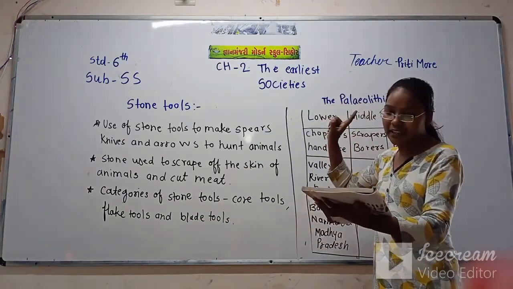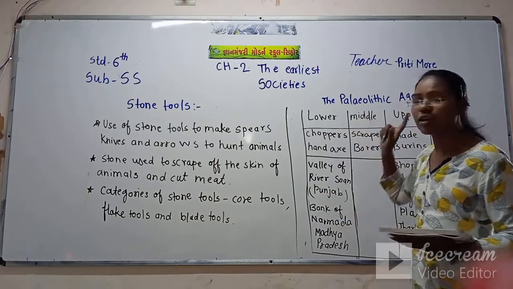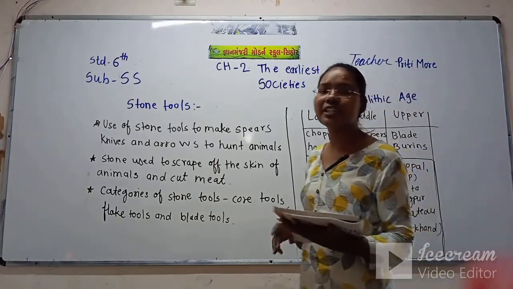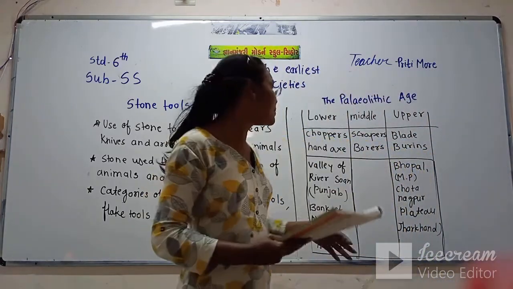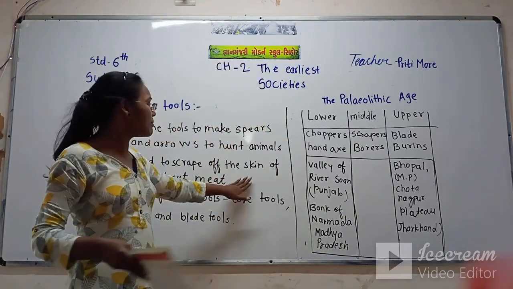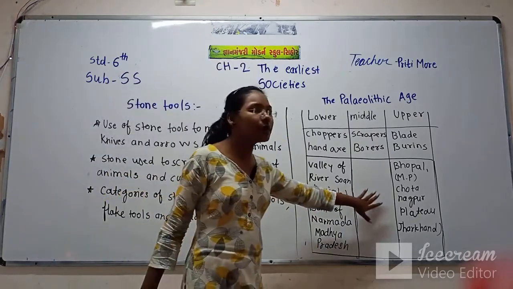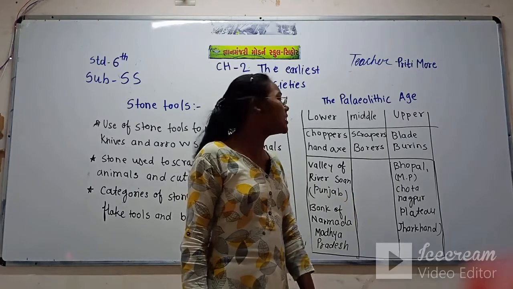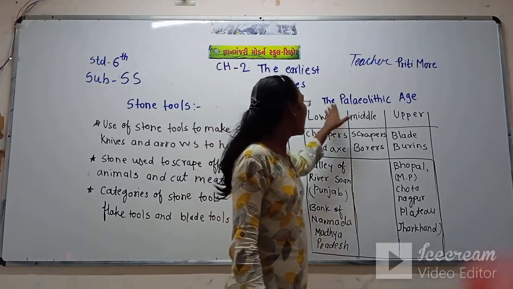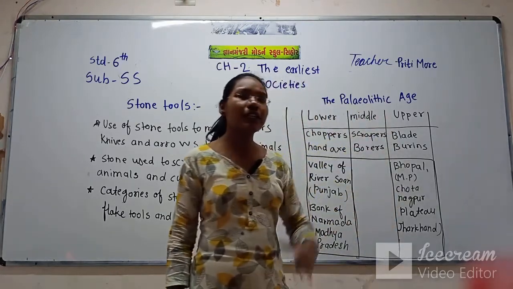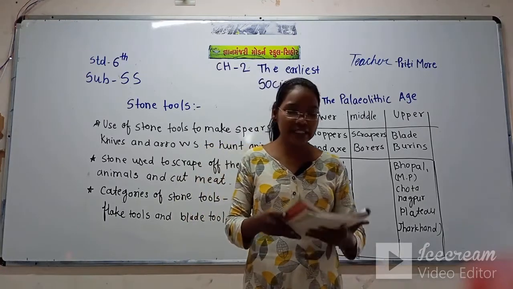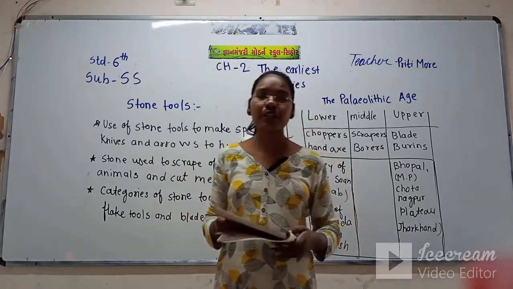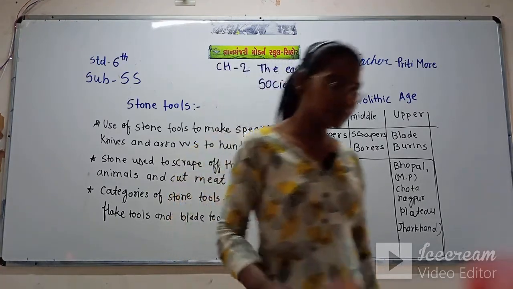First, we'll see the Paleolithic Age. What is there in the Paleolithic Age? We'll see in detail. First, you note down this main point and draw this table also in your notebook. Once you see this Paleolithic Age table, you will get the information more easily. I will explain it, but first you note down this one.